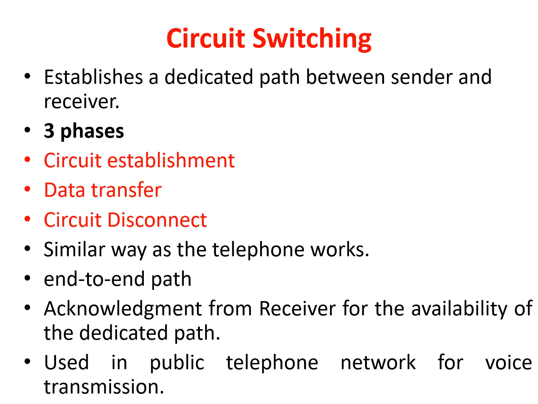So now we are going to see the concept of circuit switching in detail. Circuit switching is based on the concept of establishment of a dedicated path in between the transmitter and receiver. There are three important phases in circuit switching. First is circuit establishment, second is data transfer, and third is the circuit disconnect. Circuit switching is, as I have already told, a connection oriented service. Connection oriented service means there should be establishment of connection in between the transmitter and receiver. Unless and until connection is established, there will be no data transfer at all in between the transmitter and receiver.